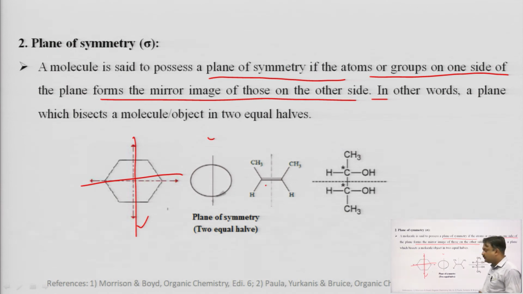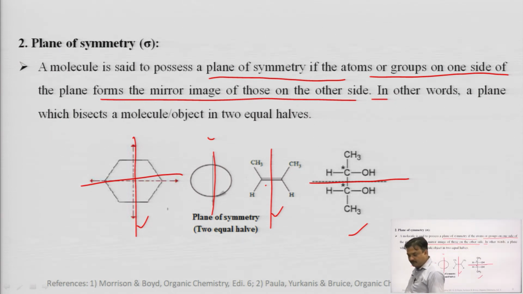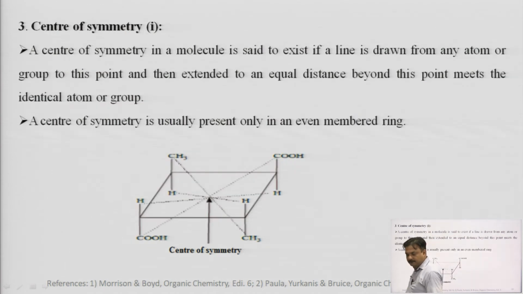This circle also has a plane of symmetry, it can be bisected into two equal halves. This molecule also has a plane of symmetry, because we can dissect it into two equal halves, and this molecule also has a plane of symmetry, because we can dissect it into two equal halves. So, plane of symmetry is denoted by sigma.